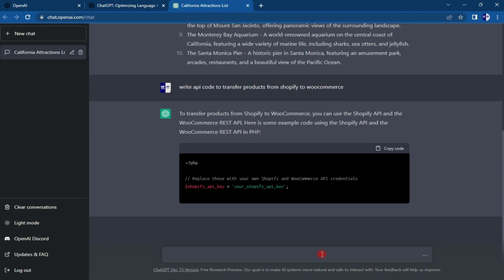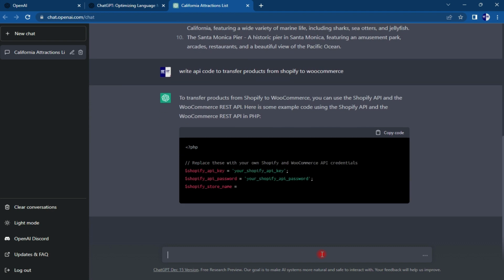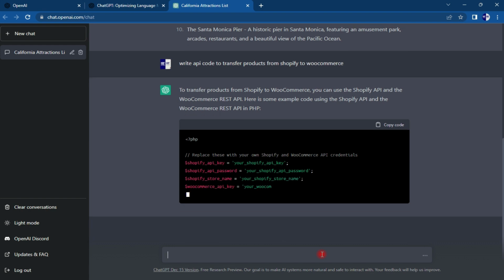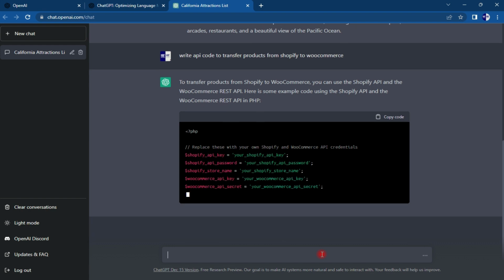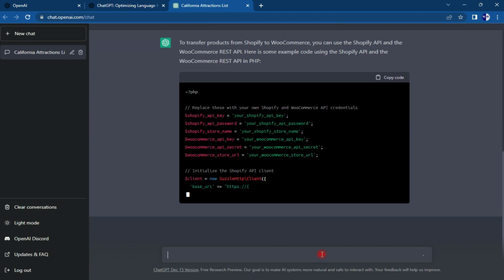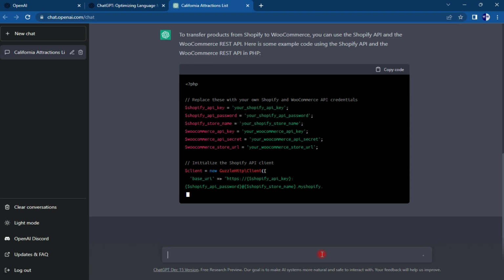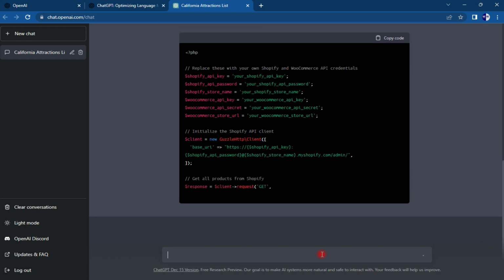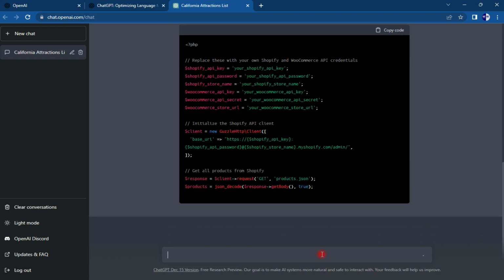Guys, you can see this will give you everything that you are looking for. You can see the API code, PHP. You can see it will generate everything that you need.